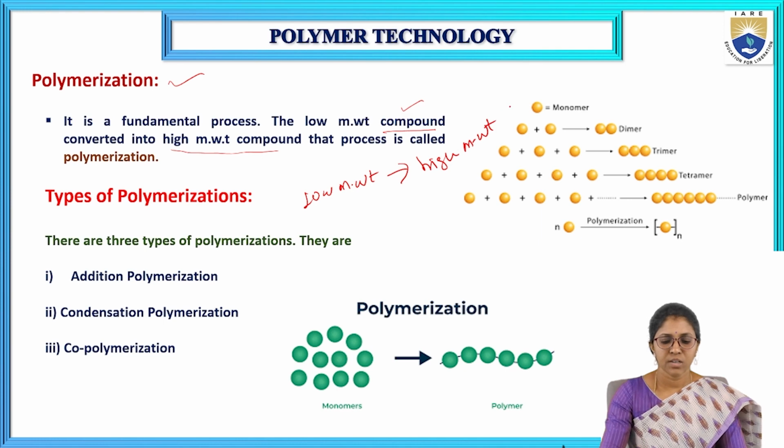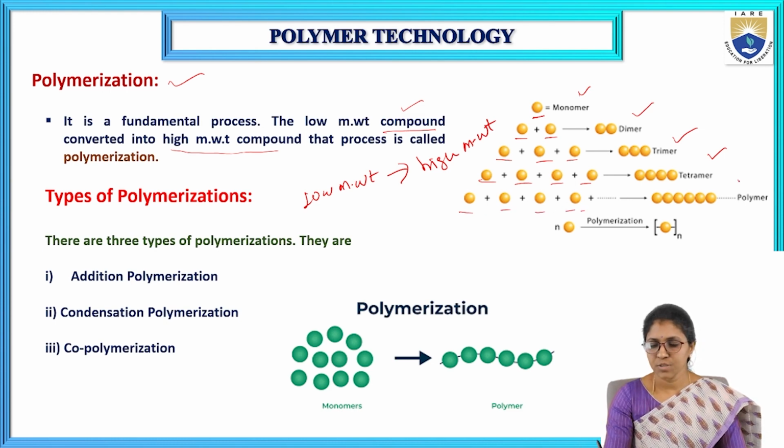Here, one unit is called a monomer. Combining two monomers gives a dimer, three monomers a trimer, four monomers a tetramer, and more than five gives a polymer. The formation of polymer from monomers is called polymerization.